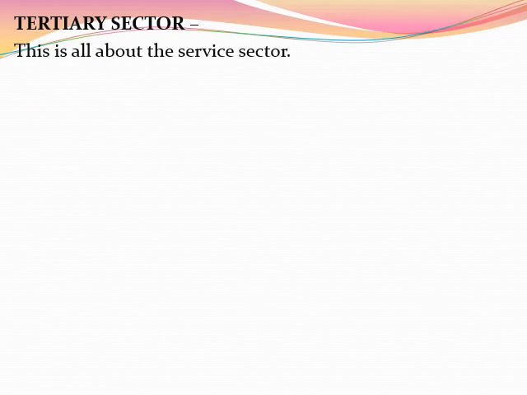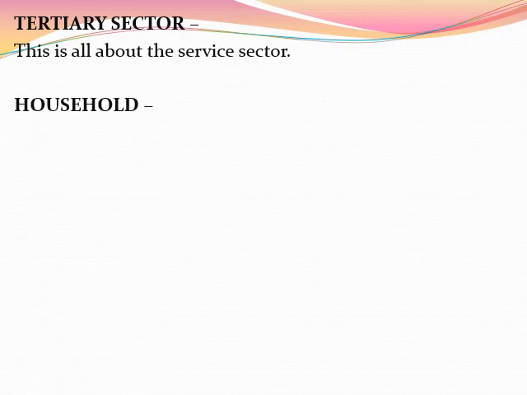Tertiary sector. Now tertiary sector is totally about the service sector. Service sector would mean over here about different services rendered to the society. Okay, so things offered to the society. For example, banking service, or we can say insurance services, trade and communication, trade and commerce. These are all different kinds of services provided to the economy or to the society. So there are services which can be divided into two parts: productive services and consumer services.